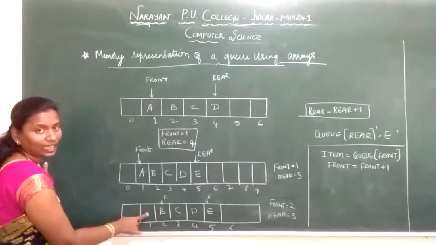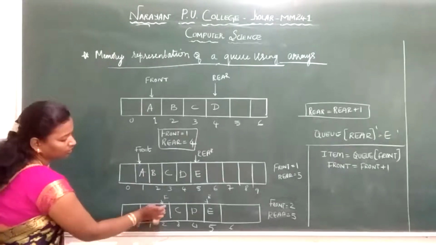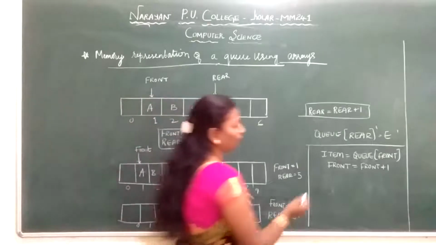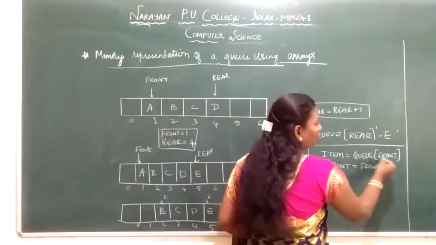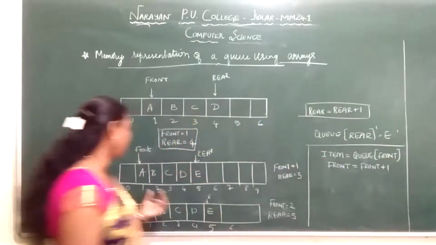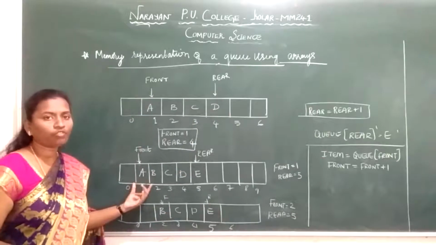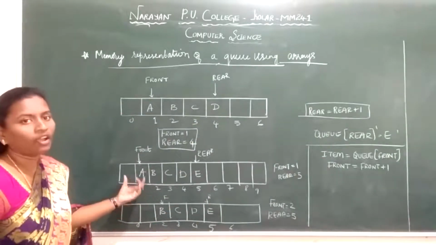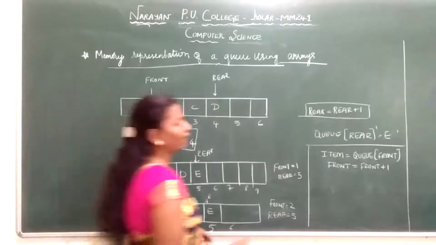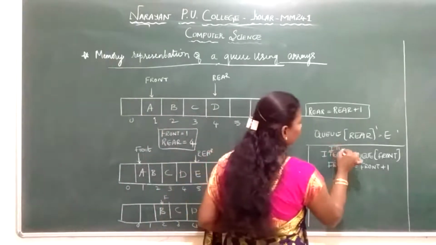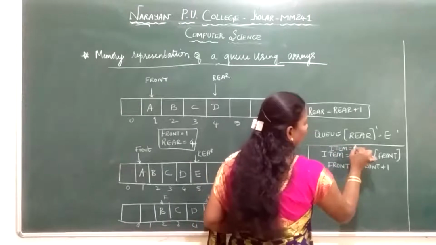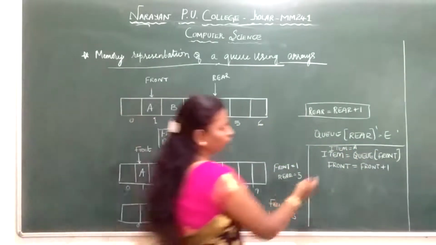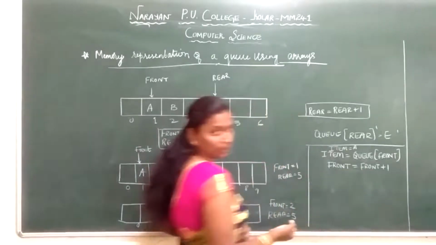Now I deleted the element A. It was here in position 1. Now it is being deleted. When I am doing the deletion operation, what do I do? Q of front. What was my Q of front? If I want to delete A, what was my Q of front? Q of 1. Q of 1, what do we have? The element A, or the item A. So your item will have A. Now A gets deleted. So what will become of your front? Now front will become front plus 1.